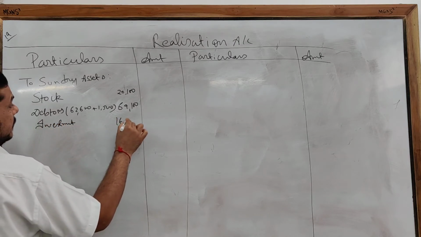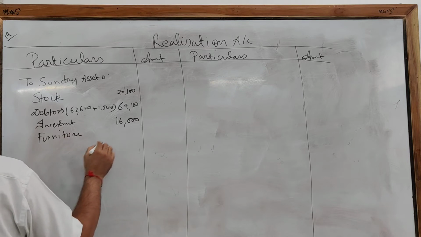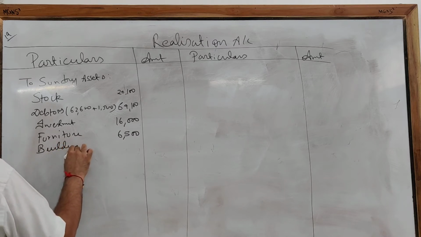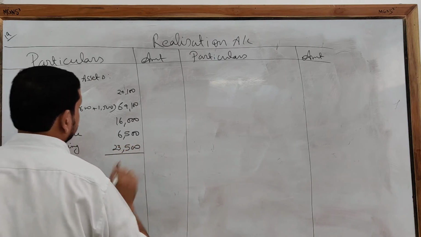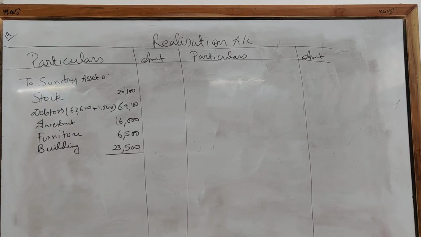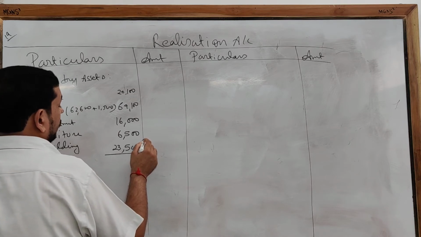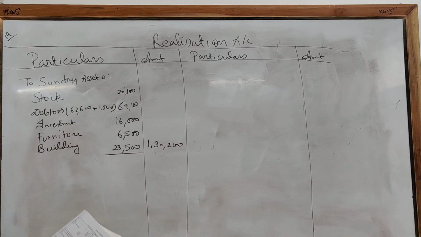Investment 16,000, furniture 6,500, building 23,500. Total of the sundry assets is 130,200.